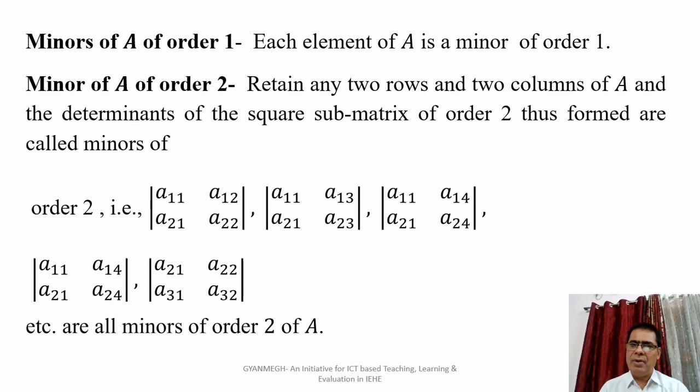Now retain any two rows and two columns of A, then we get a square submatrix of A of order 2. The determinants of all these square submatrices of order 2 are called the minors of A of order 2. For example, these are the minors of order 2 of matrix A.